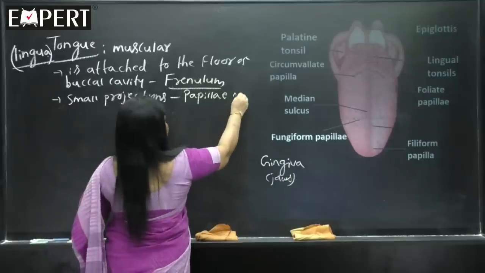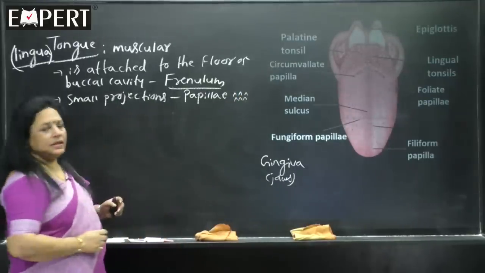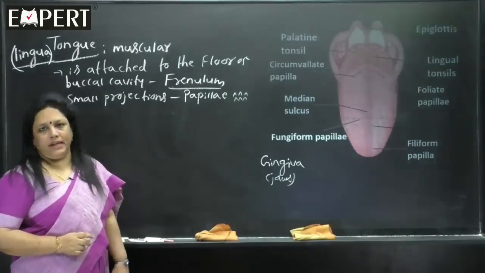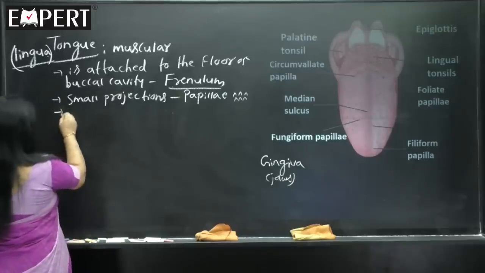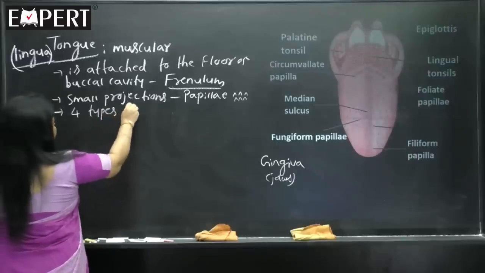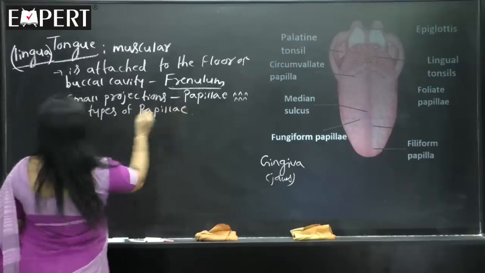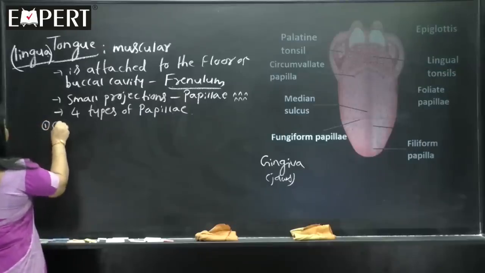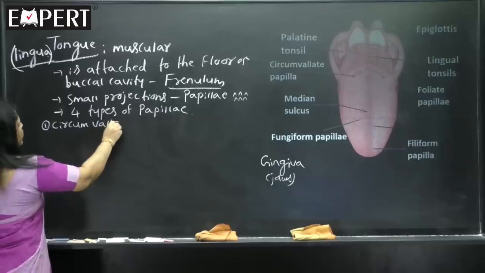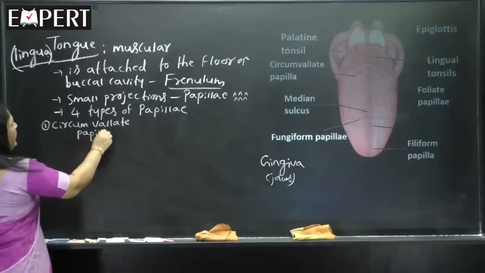How to imagine projections like this? All over the tongue you can see the presence of small projections which are called the papillae. So, in human beings, I will write first like this, 4 types of papillae are there. The first type, first you write down here, later I will show you in the diagram. The first type is called circumvallate papillae.